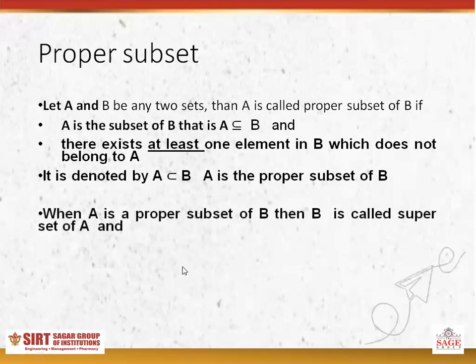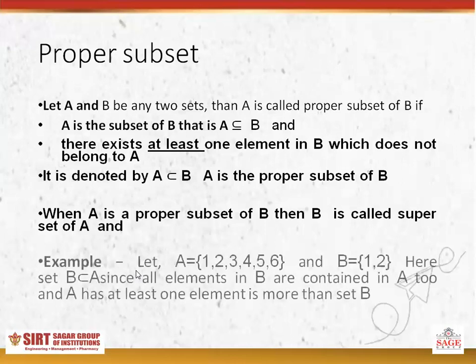If A is the proper subset of B, then B is called the superset of A. Suppose let A is equal to {1, 2, 3, 4, 5, 6} and B is equal to {1, 2}.